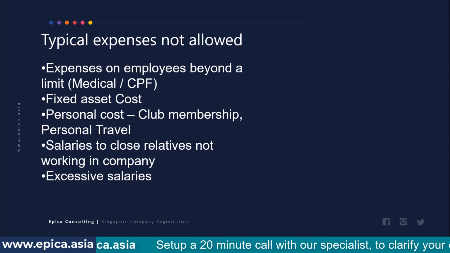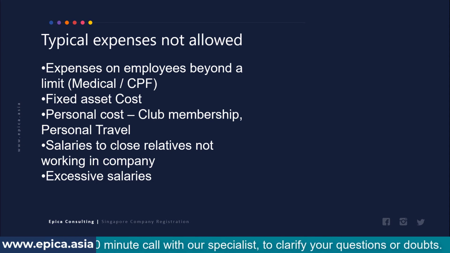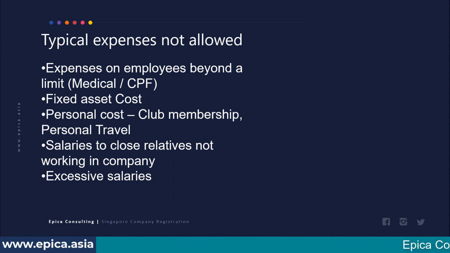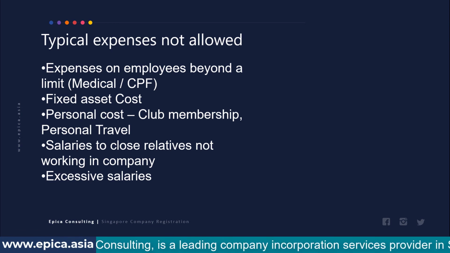And the next one is excessive salaries. Sometimes you may give excessive salaries to people who are your close associates or maybe close relatives. So the person is working, maybe as an accountant and maybe even full time, but you pay a salary of $200,000. Now accountants, I mean the small company accountants, don't get that kind of salary.